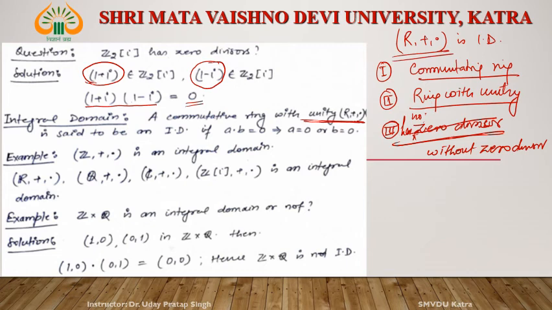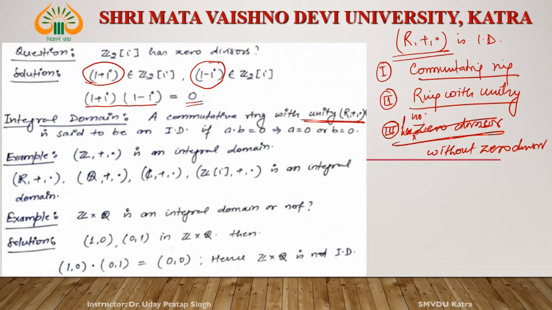Then what is the definition of integral domain? A ring R plus dot is said to be an integral domain if it is a commutative ring, a ring with unity, and without zero divisor.